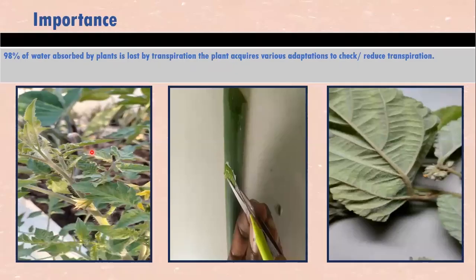Now, besides these, because 98% of water absorbed by plants is lost by transpiration, the plant needs to have various adaptations, the greatest amount of adaptations to reduce transpiration, especially in xerophytes. So the plant acquires various adaptations like hairy structures, thick cuticle. We talked about many of these adaptations in our lesson on adaptation to check or reduce transpiration. Well, this is what we have for today, the 6 great importance of transpiration.